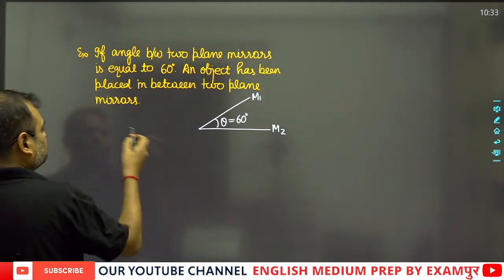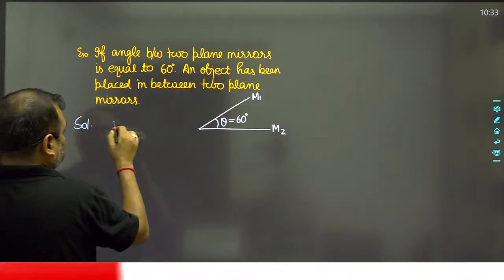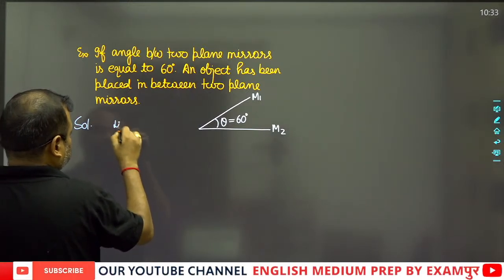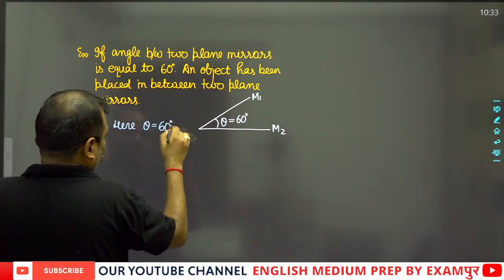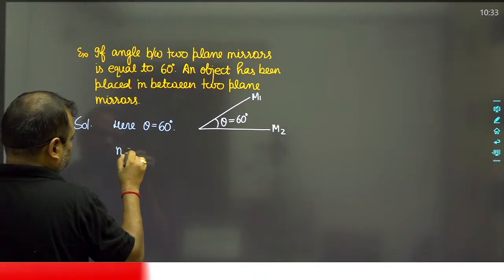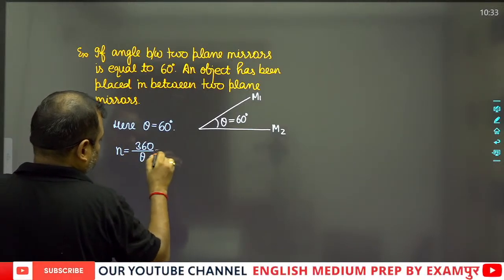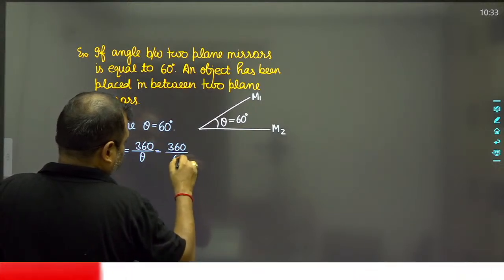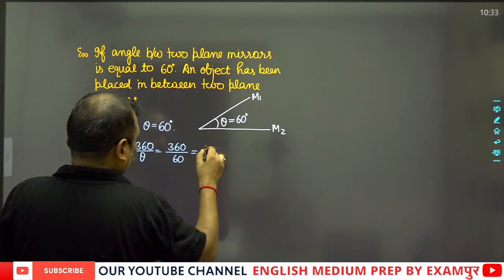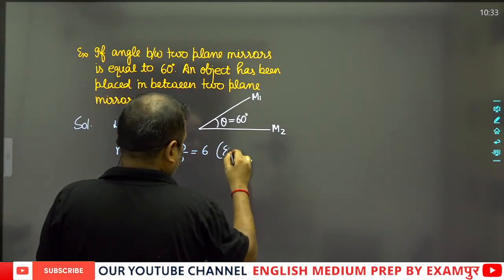Okay, if we talk about the solution, theta is equal to 60 degrees. n is equal to 360 by theta, and this will be equal to 360 by 60 degrees. This will be equal to 6, which is an even number.